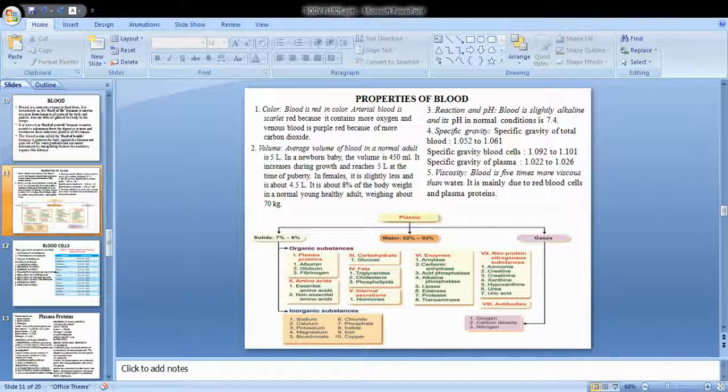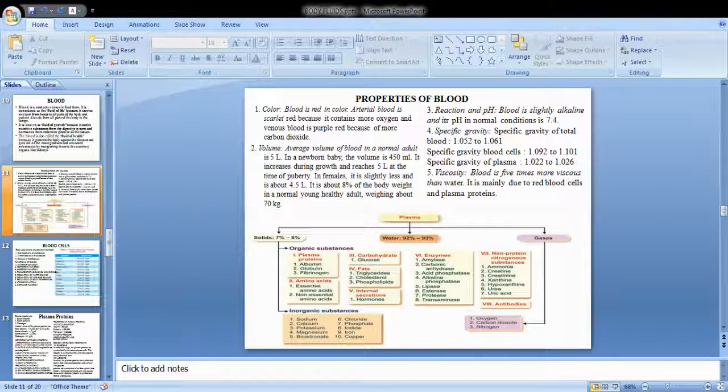So the proteins and amino acids are all essential nutrients. Not only are they essential as food, they are also very important for the maintenance of the nature of the blood. That is, the concentration of the blood components will be the same throughout the body. It will not differ. So the maintenance of homeostasis depends upon the presence or absence of these organic and inorganic substances.